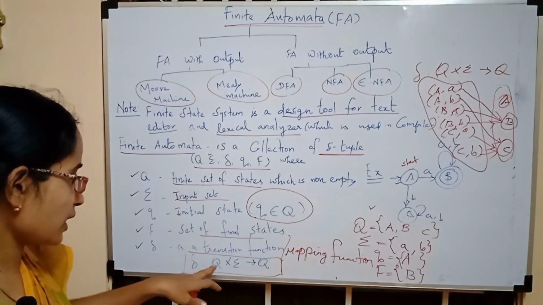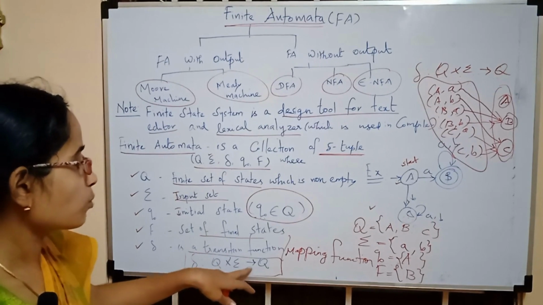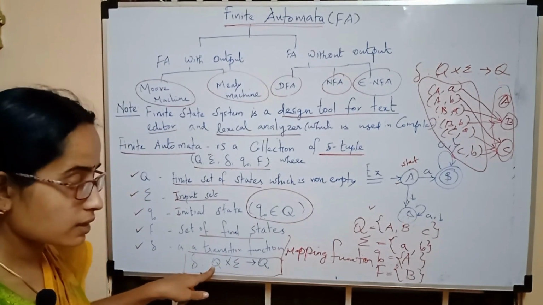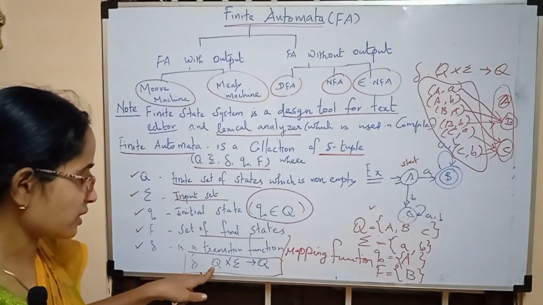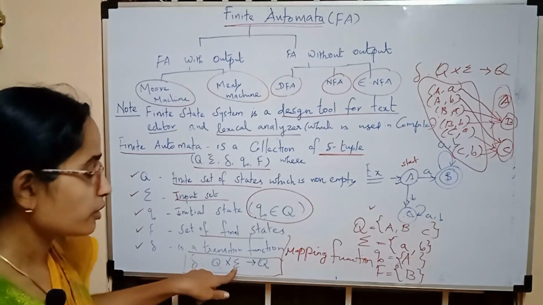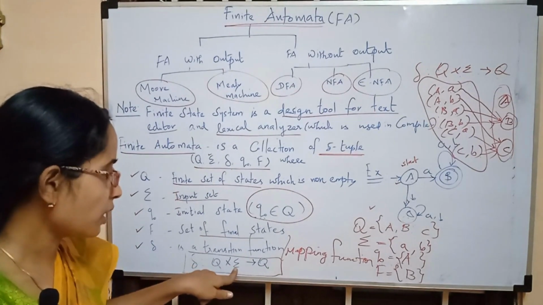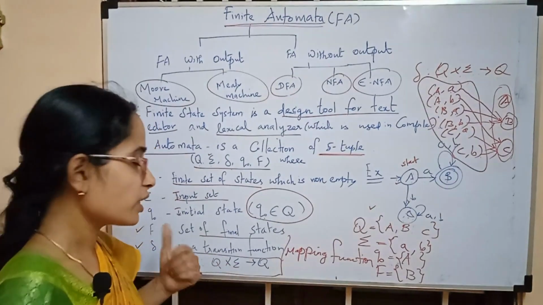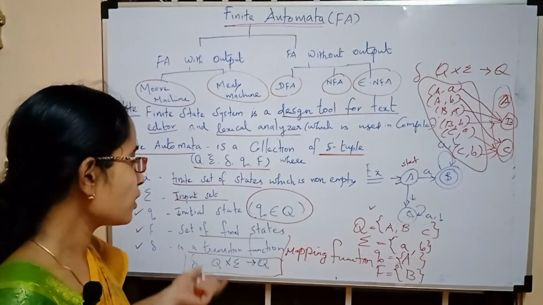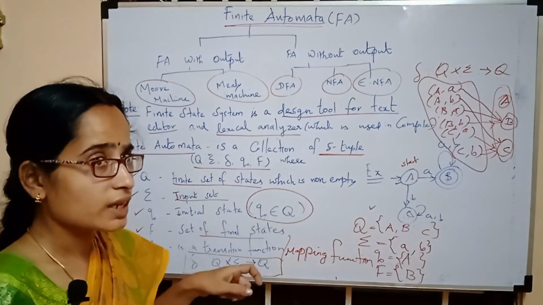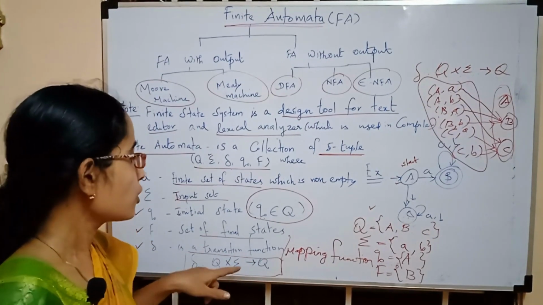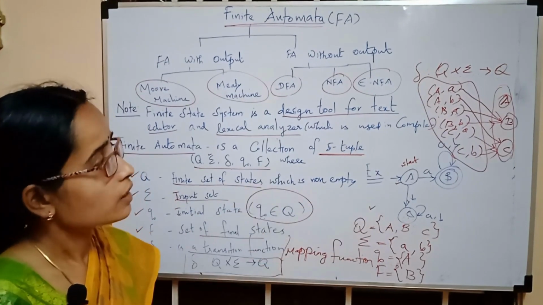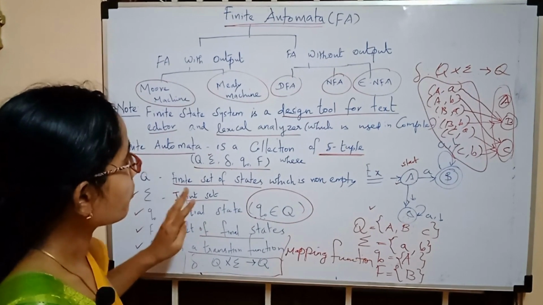And then delta is defined as a mapping function, denoted by capital delta, which is represented like capital Q cross sigma tends to capital Q. Which means you should take one element from the set capital Q and one element from the input alphabet sigma, and you have to look for the move, where it goes upon seeing this input symbol on this state. So like this you have to see the diagram and then answer it.